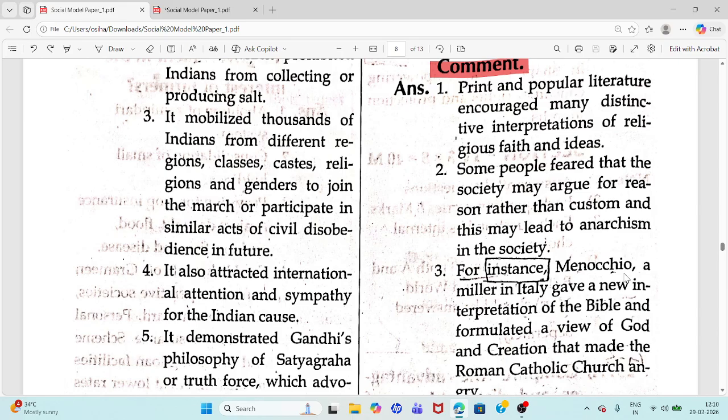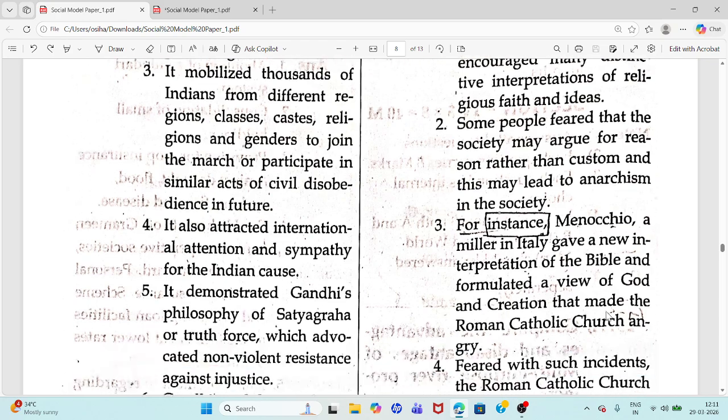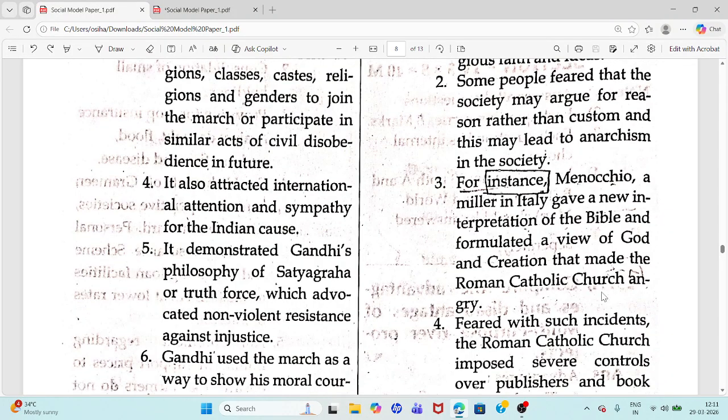Menocchio, a miller in Italy, gave a new interpretation of the Bible. New interpretation of the Bible made the Roman Catholic Church angry.